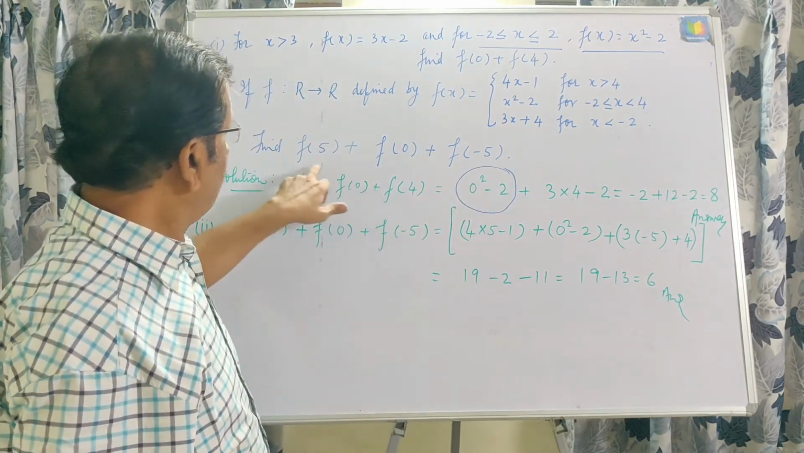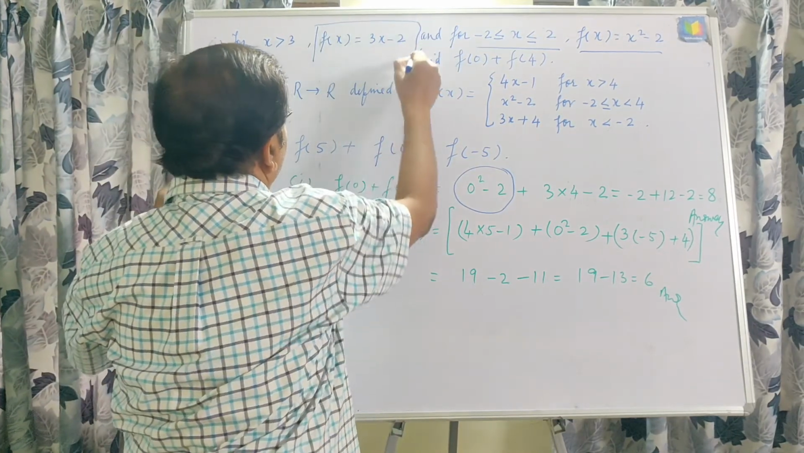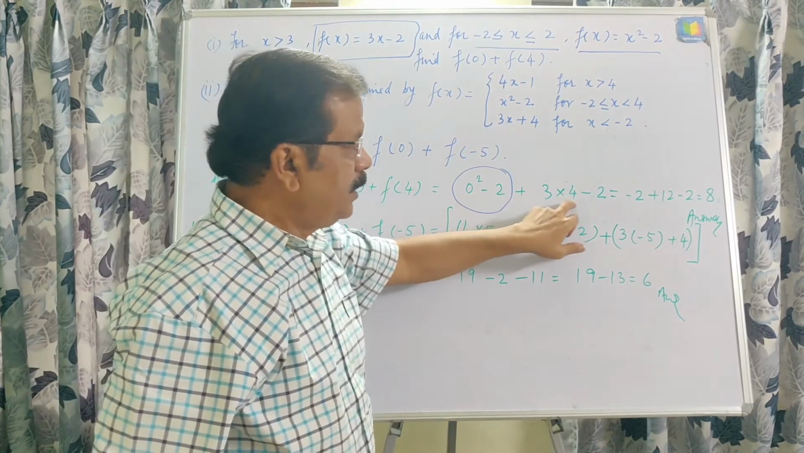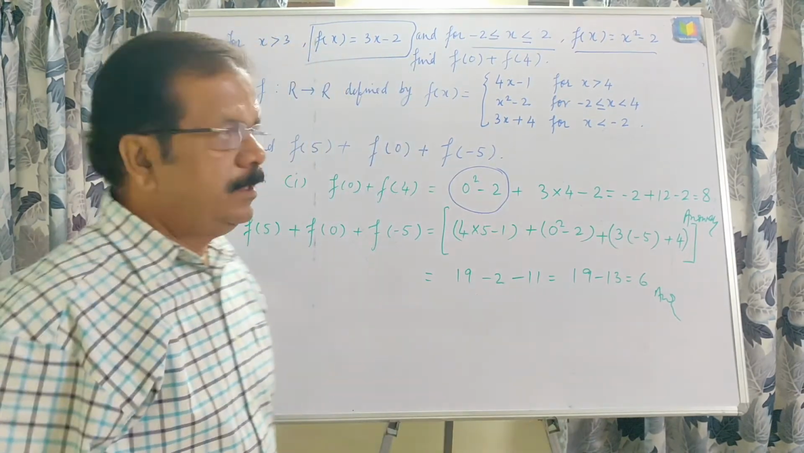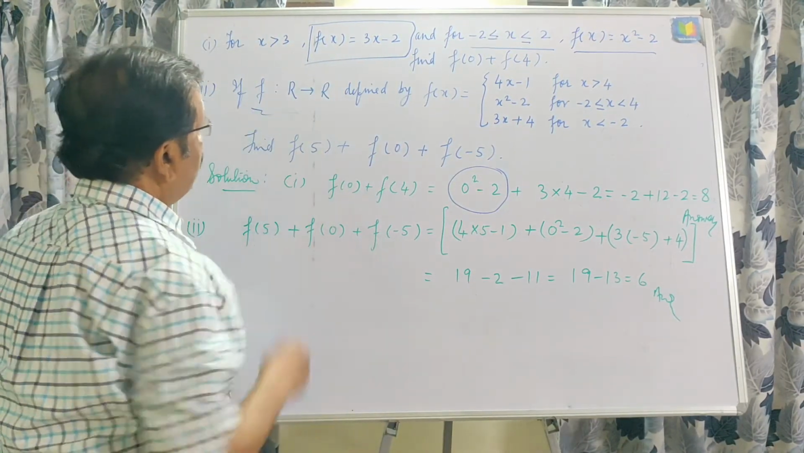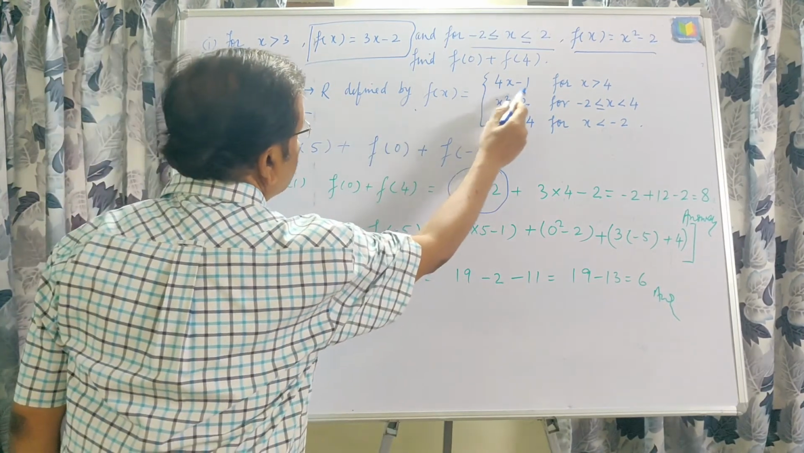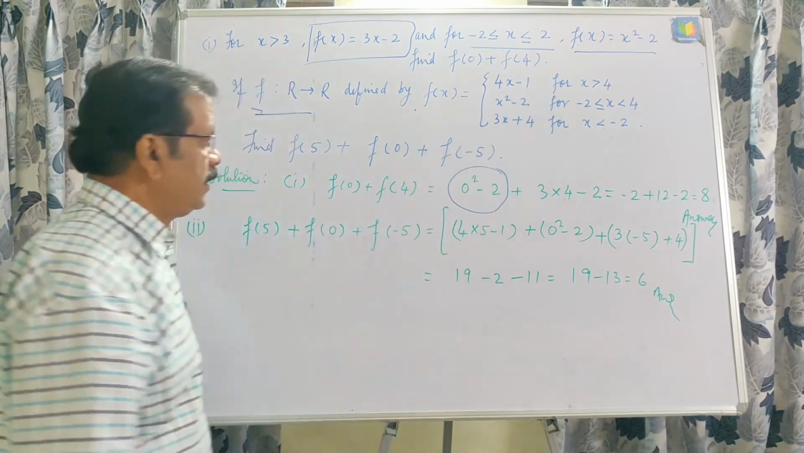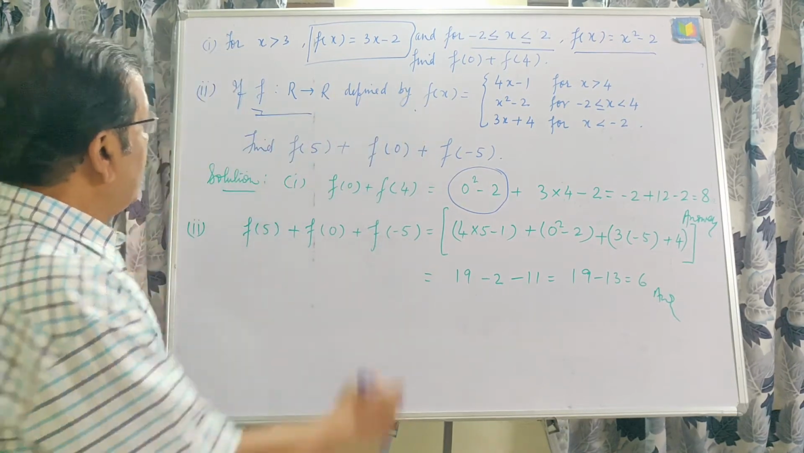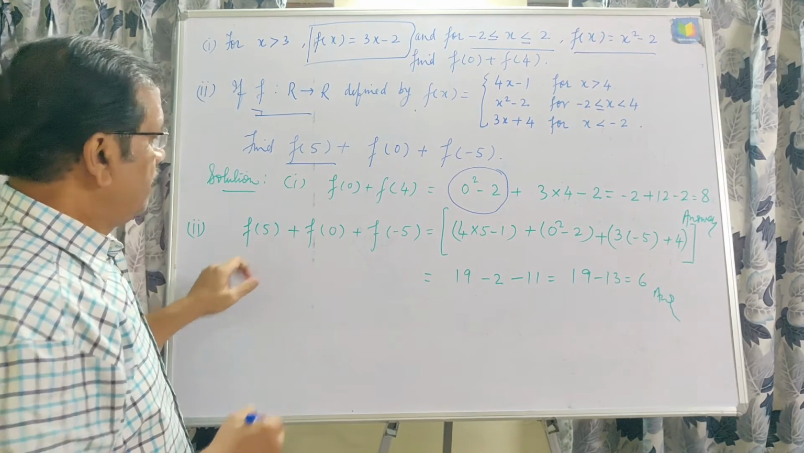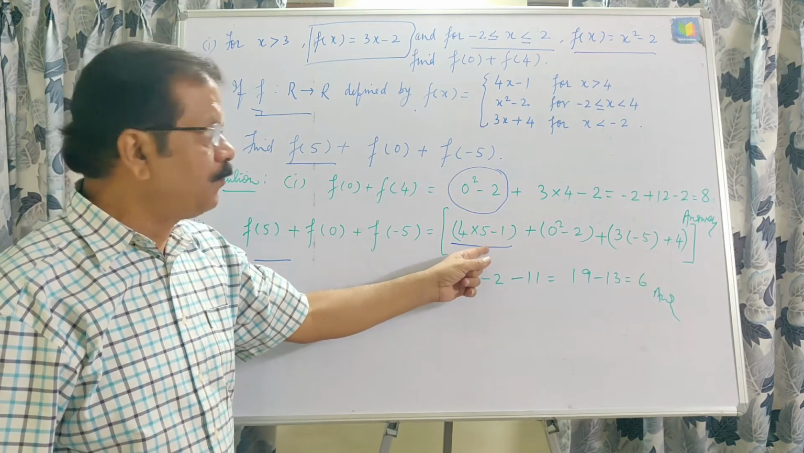For the second one, f(4), 4 is greater than 3, so this function will be taken. That is 3 into, in place of x we substitute 4, minus 2, we are getting 8. In the next one, real number to real number, this function is defined. f(x) is 4x minus 1 will be taken for x greater than 4. Here we have to find f(5), so 4x minus 1 will be taken. In place of x we substitute 5.